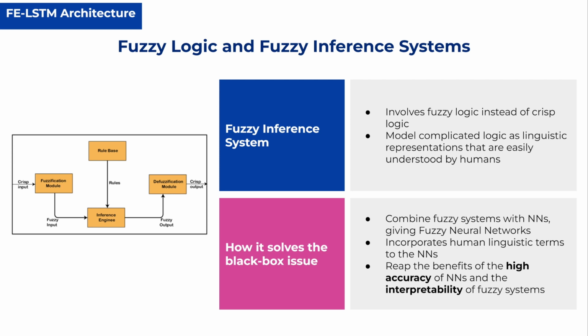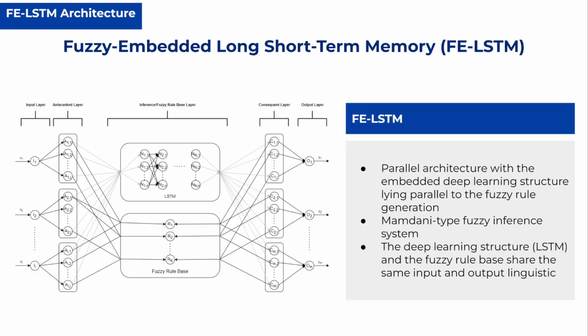Thus, by combining fuzzy systems with neural networks, we basically incorporate human linguistic terms and are able to achieve both the high accuracy of neural networks as well as the interpretability of fuzzy systems. With that, we have the fuzzy embedded long short-term memory architecture, or FE-LSTM. This is a parallel architecture where the embedded deep learning structure, which is a LSTM in our case, lies parallel to the fuzzy rule generation.